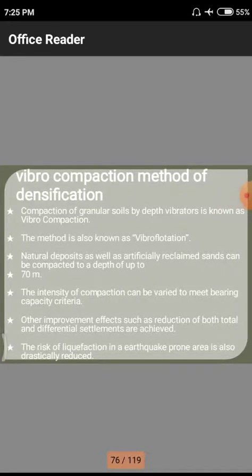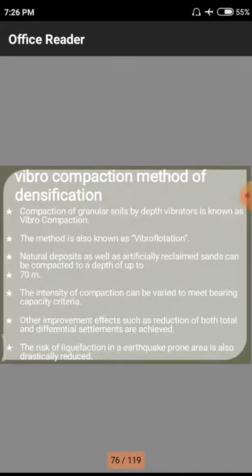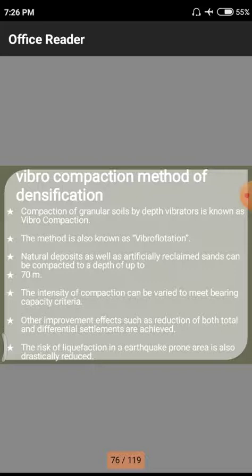First, the compaction of granular soils by depth vibrators is known as vibroflotation. That means compaction of granular soils by depth vibrators. Depth vibrators means normally we vibrate a soil at ground level itself, but in the case of these granular soils, we need to use depth vibrators to obtain vibration in the particular strata. Next, this method is also known as vibroflotation. Why? Because in the second state itself the soil particles obtain floating properties, so this method is called vibroflotation.